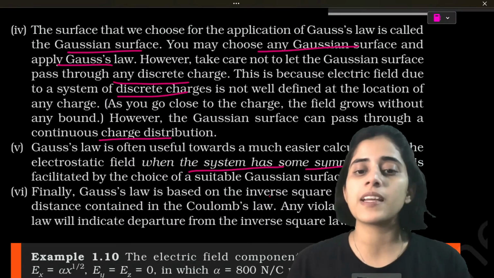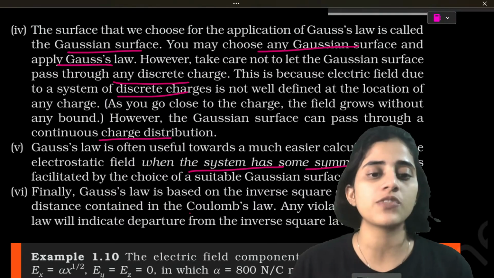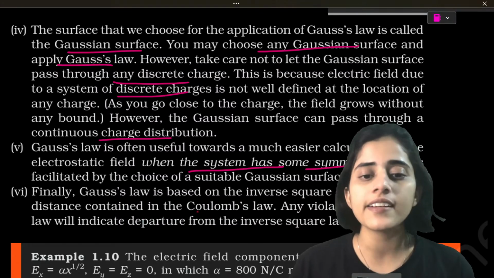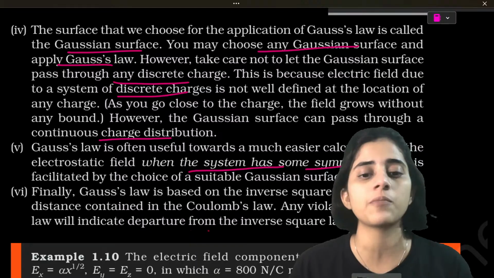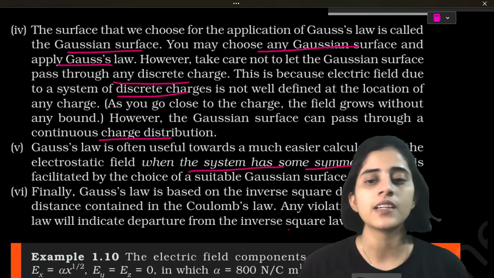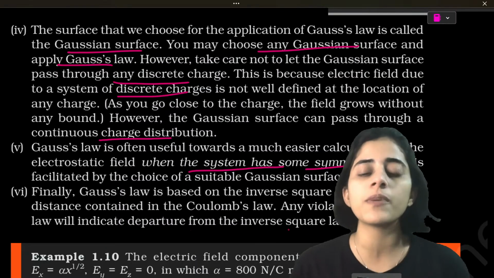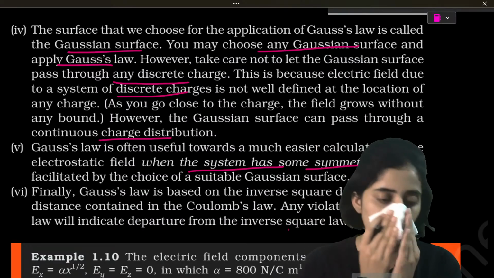Finally, Gauss law is based on the inverse square dependence on distance contained in Coulomb's law. Any violation of Gauss law will indicate departure from the inverse square law. So Gauss law is also based on the inverse square law.